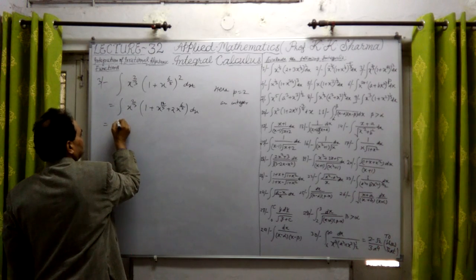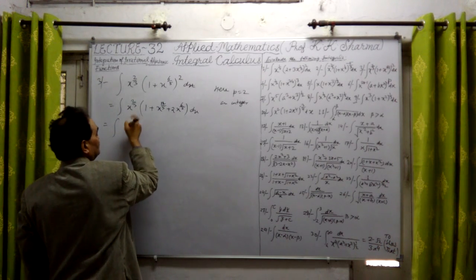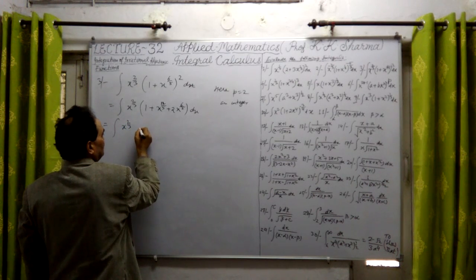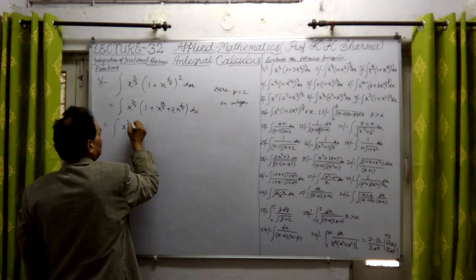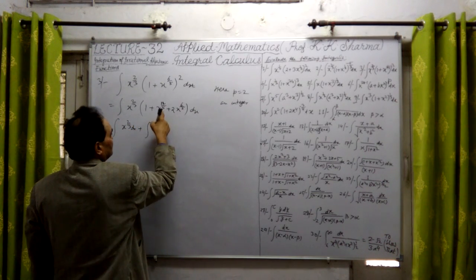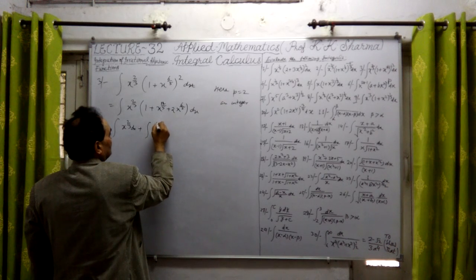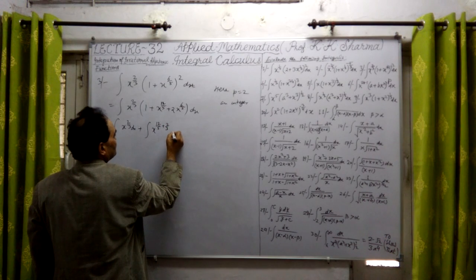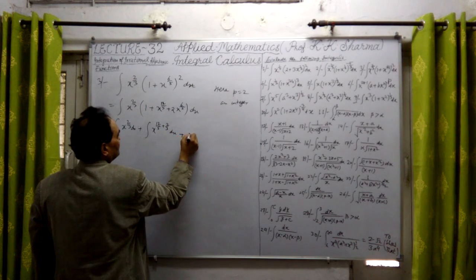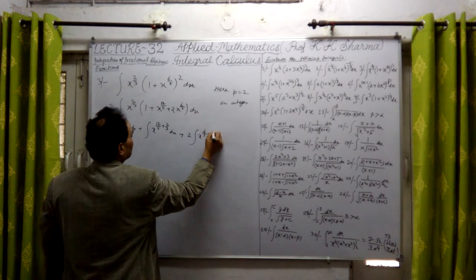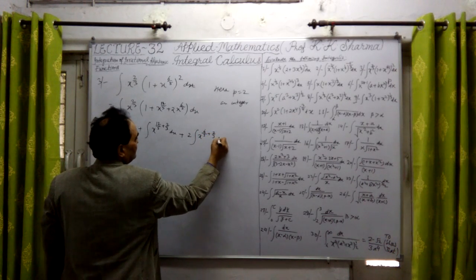Okay, so now let me multiply by x to the power 2 by 3. x to the power 2 by 3 into 1 means the same value, plus the second integral. This will be written as the integral of x raised to the power 12.5 plus 2 upon 3 dx, plus 2 into the integral of x raised to 6 upon 5 plus 1 upon 3 dx.